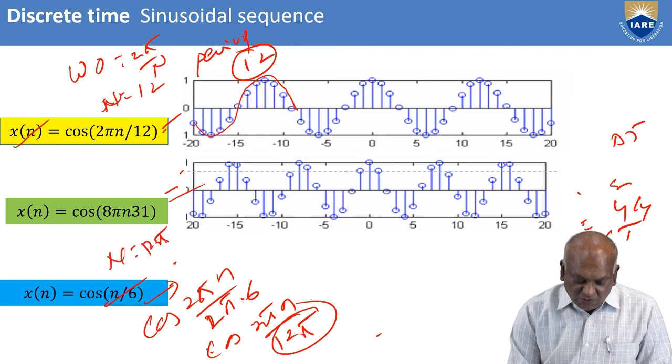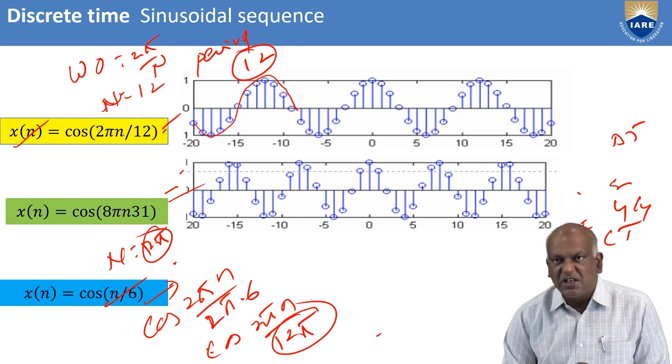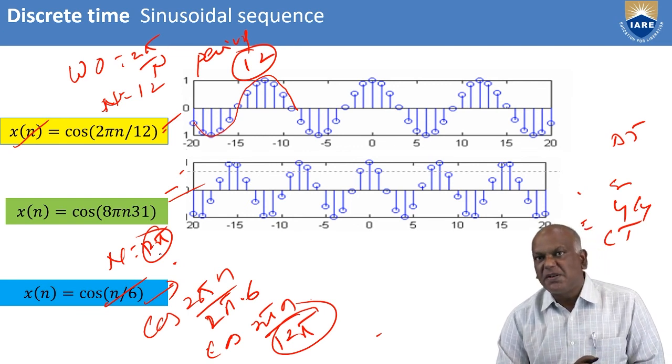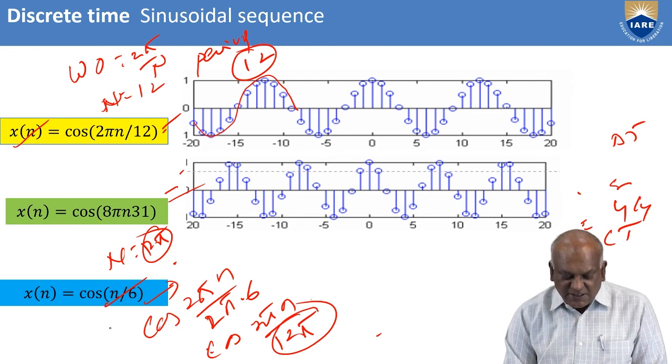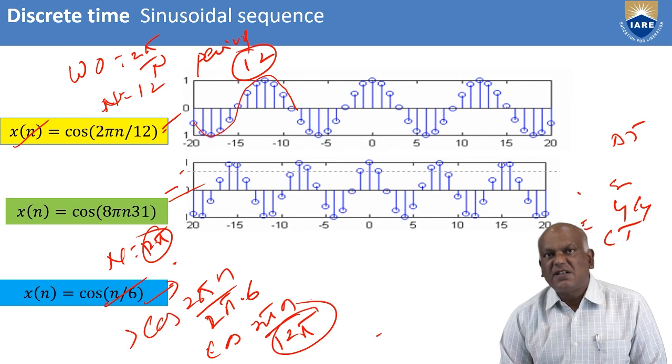But 12 pi is not an integer number. In the discrete time sequence, N must be an integer number. 12 pi is not an integer. That's why periodicity is not possible for this type of sequence. There is no periodicity in this case of the discrete time sequence.